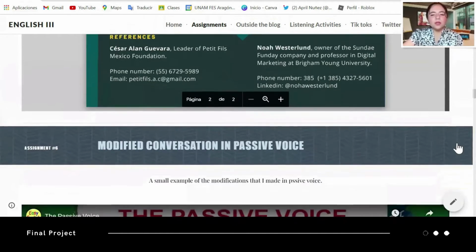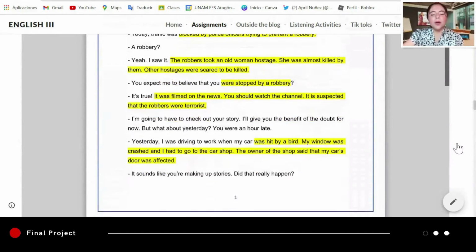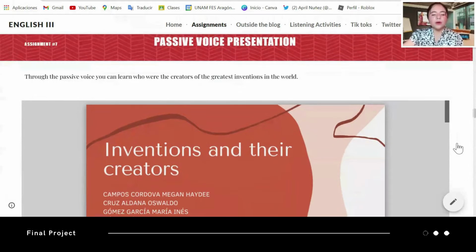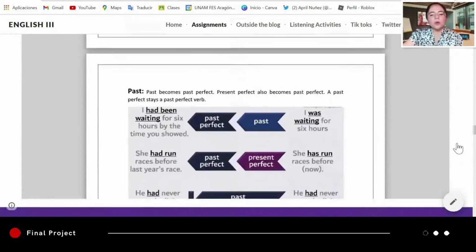Here's the modified conversation in passive voice. I wrote a very funny story, by the way. And you can also see the passive voice presentation that I made with my partners. Here's the backshifting explanation, and you can see here our reported question practice.